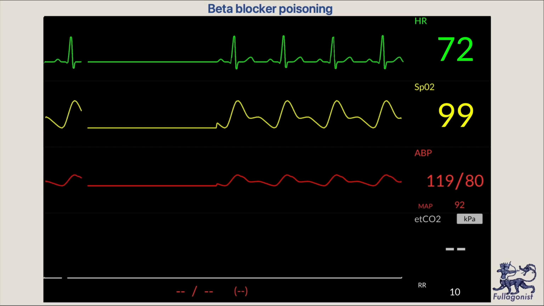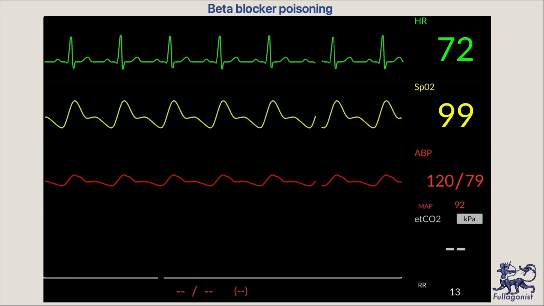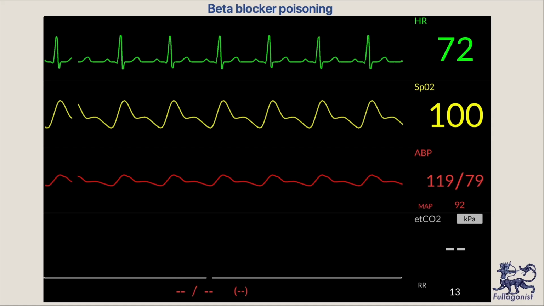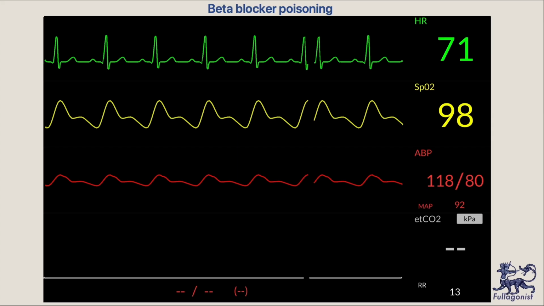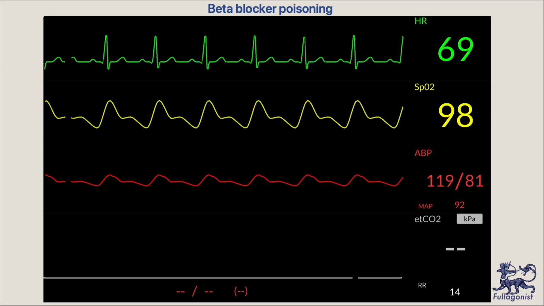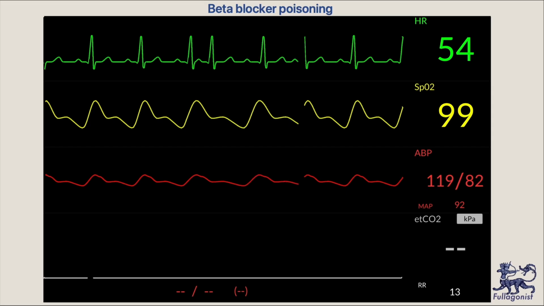First of all, you can see normal vital parameters here. On the right upper part, there is heart rate. In the middle, oxygen saturation. Below it, we have arterial blood pressure, mean arterial pressure, and respiratory rate. Now let's simulate beta blocker poisoning.